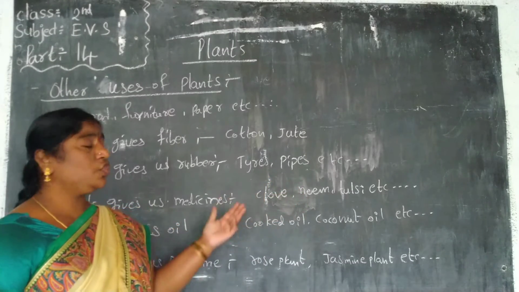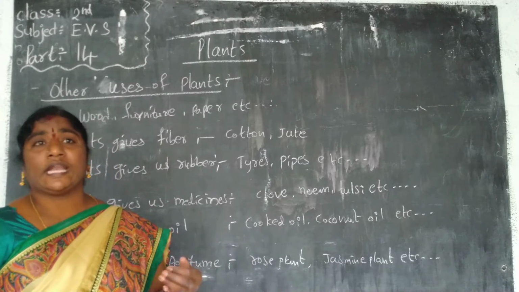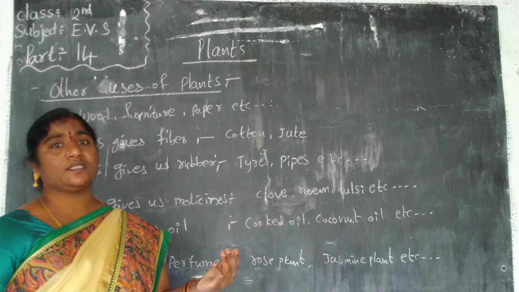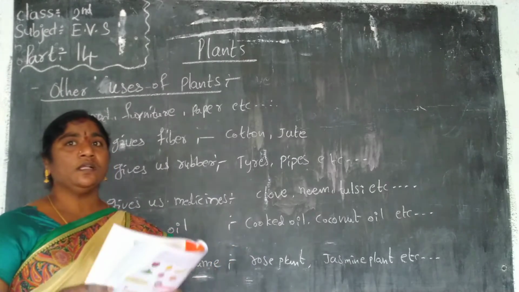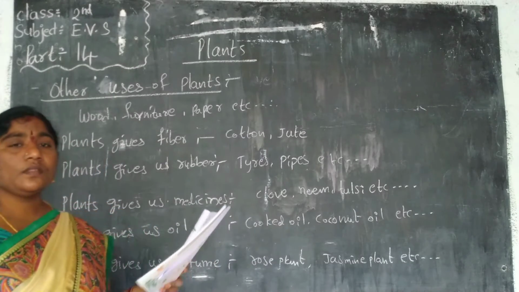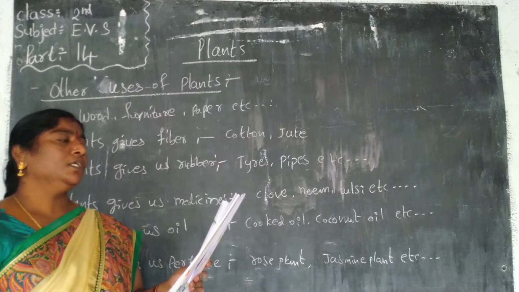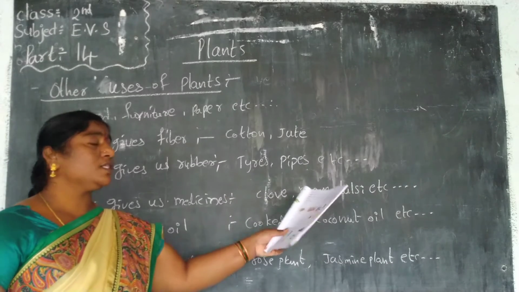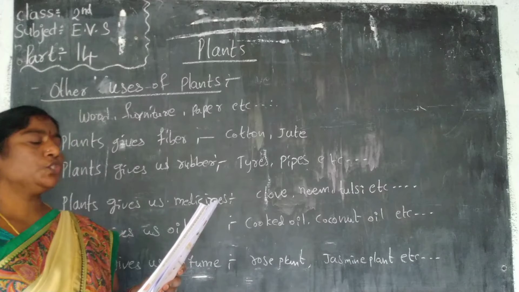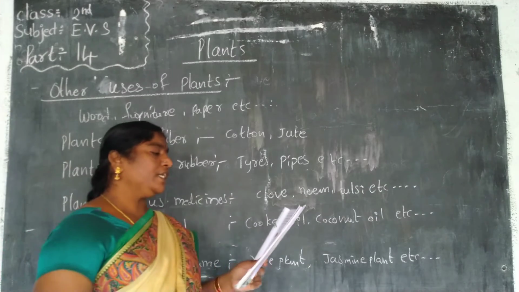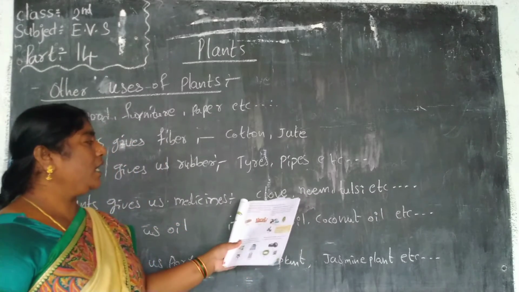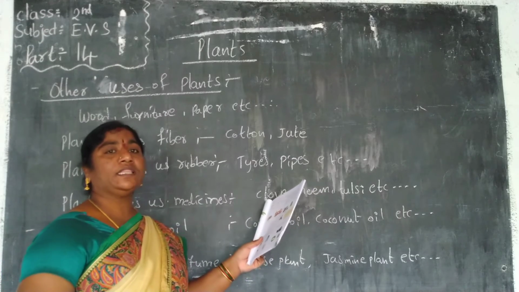Ginger we crush and use in curries, and it helps our health. Ginger and tulsi treat cold and cough and help the health of human beings.